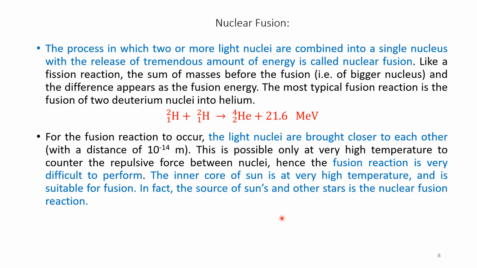The inner core of the Sun, for example, is at a very high temperature and is suitable for fusion. In fact, the source of energy of the Sun and other stars is nuclear fusion reaction, because a large quantum of heat is generated at the Sun's inner core.